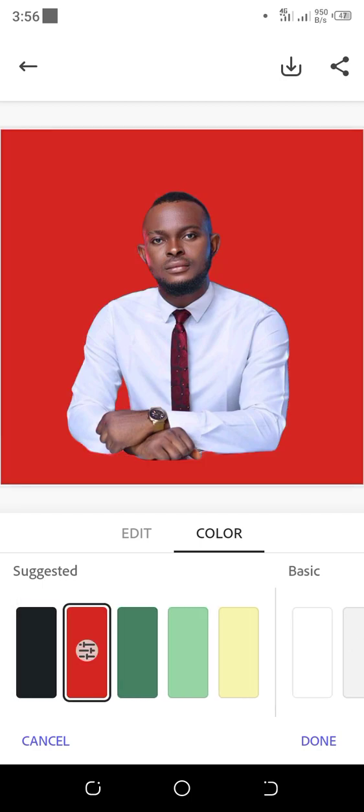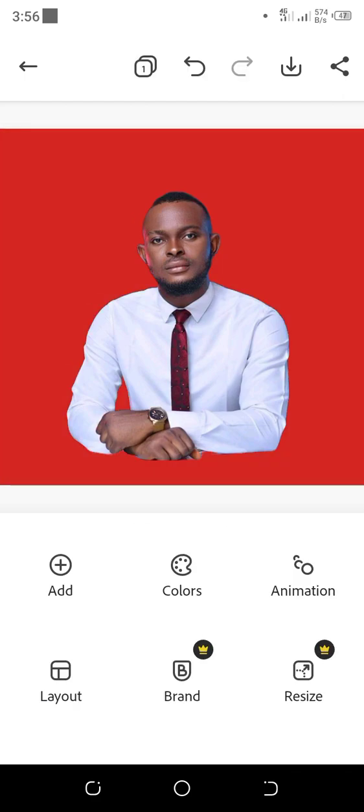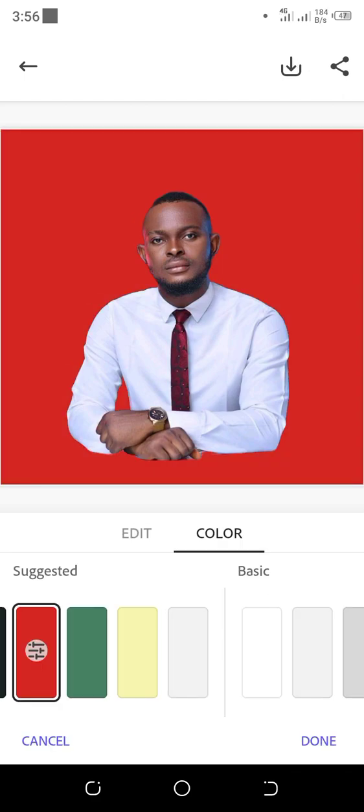So this is how you can remove and change background of any image using Adobe Express.